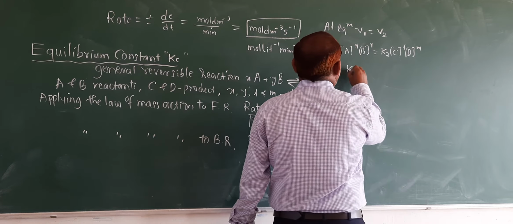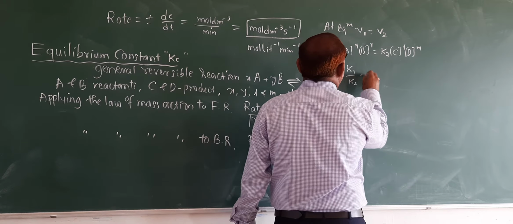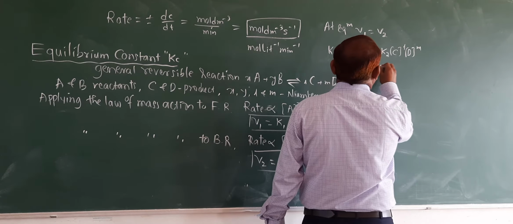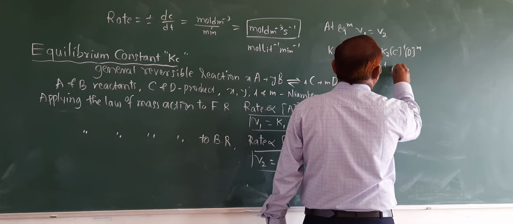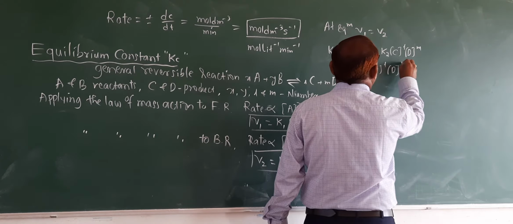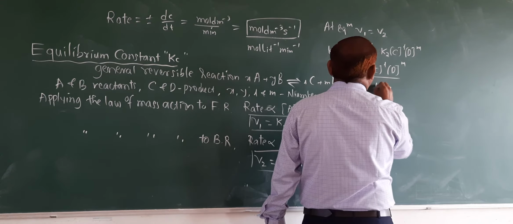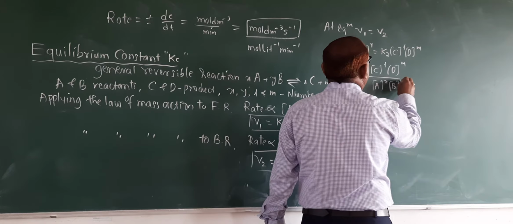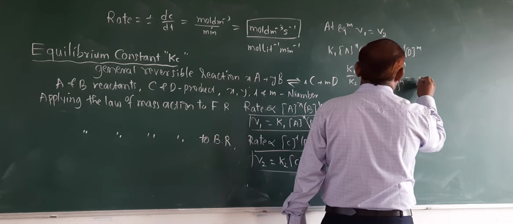Then k1 upon k2 is equals to [C]^l into [D]^m whole divided by [A]^x into [B]^y, that is equals to Kc.